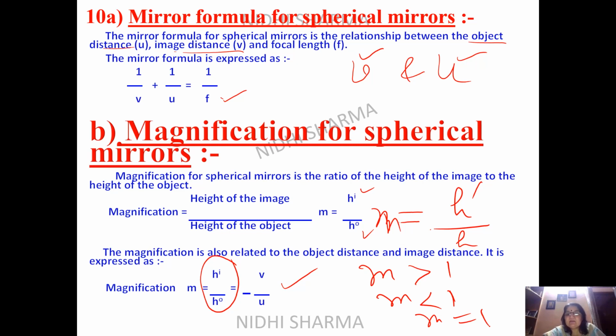Then it is very important to mention here the sign of M. M can be positive, M can be negative. So if you have positive sign, then you will get virtual and erect image. And if M is negative, then you can have the real as well as inverted image. So from this only you will be finding out which kind of image is formed, what kind of magnification is there, what happens to the size. So when you use it numerically, you will get all the information given here.